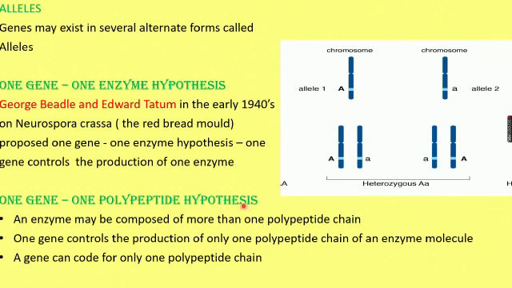Can you give one example of an enzyme? Yes, you can say RNase, DNase, amylase, lipase, protease. These enzymes are proteinaceous substances, made up of polypeptide chains. So one gene controls the production of only one polypeptide chain, which is called the one gene, one polypeptide hypothesis. A gene codes for only one polypeptide chain. Yes, thank you. We'll see in the next.